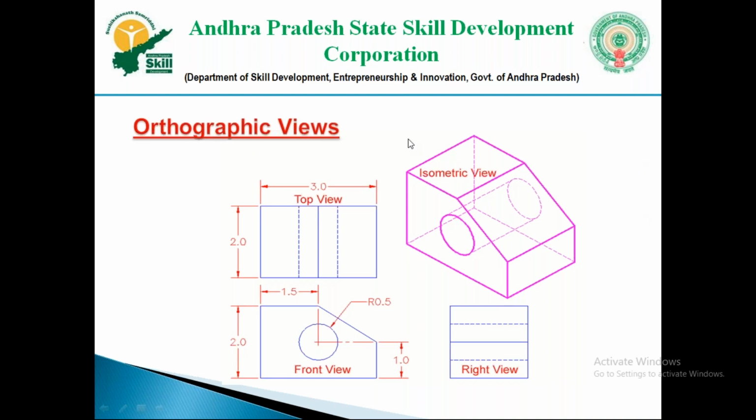Next, orthographic views. In orthographic views, some of the lines are normal continuous lines and some are dotted lines. Dotted lines are nothing but hidden lines, because there is some other feature present. By observing the top view alone we cannot tell whether these hidden lines belong to a rectangular shape or a circular shape. For that we need to refer to the front view. In the front view we can clearly see the circle, so we can see this is a hole.